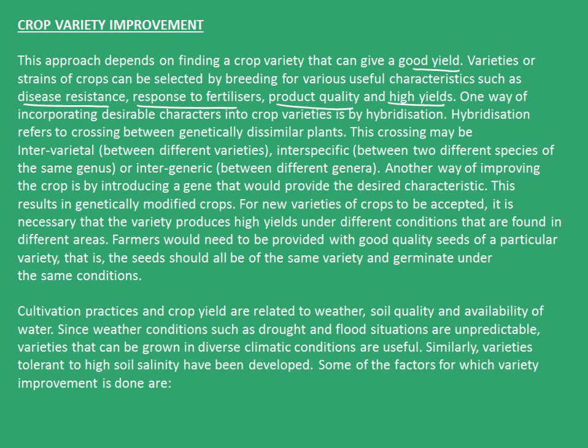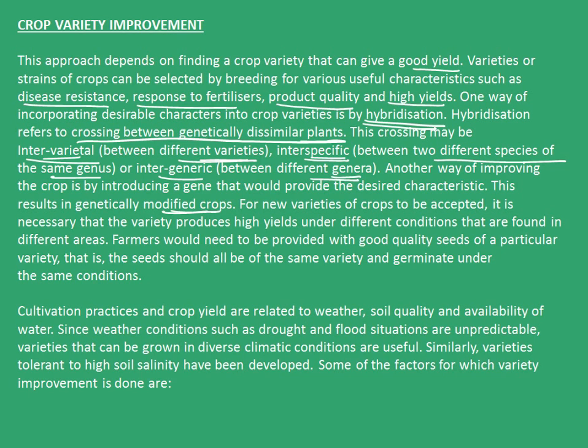One way of incorporating desirable characters into crop varieties is by hybridization. Hybridization refers to crossing between genetically dissimilar plants. This crossing may be intervarietal between different varieties, interspecific between two different species of the same genus, or intergeneric between different genera. Another way of improving the crop is by introducing a gene that would provide the desired characteristic. This results in genetically modified crops.